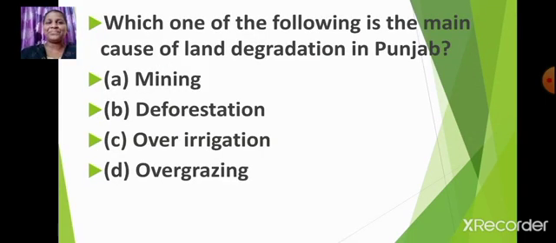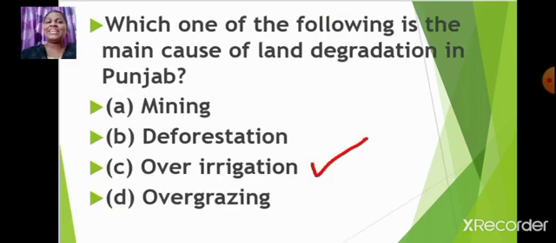Very good. Next question. Which one of the following is the main cause of land degradation in Punjab? Option A, mining. Option B, deforestation. Option C, over irrigation. Option D, overgrazing. Which is the correct answer? Yes, you are right. The correct answer is option C, over irrigation.